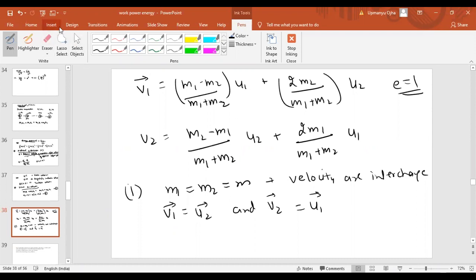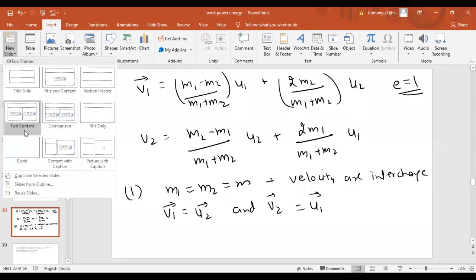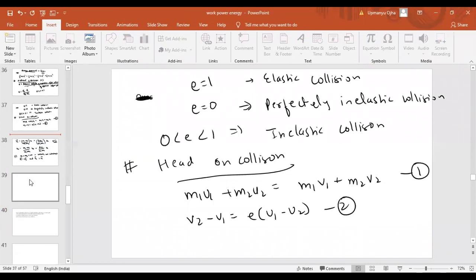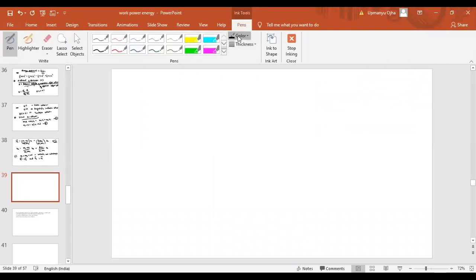The next case is that if m1 is equal to m2, and the velocity of the second body is 0, which means the second body is not moving at all, then v1 will become 0 and v2 will become u1.